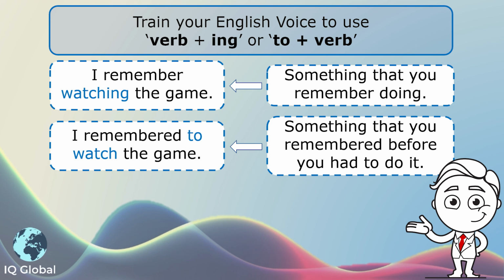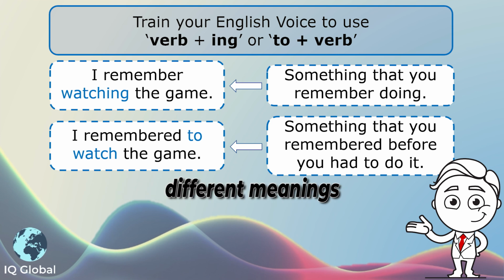So the first sentence is something that you remember doing. I remember watching it. Perhaps you watched it yesterday or last week, and you can remember watching it. Sentence 2 is something that you remembered before you had to do it. I remembered to watch the game. So those have two completely different meanings.